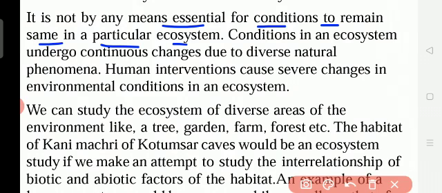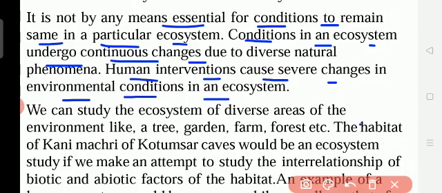Okay, and the next one: it is not by any means essential for conditions to remain the same in a particular ecosystem. Conditions in an ecosystem undergo continuous changes. That means sometimes more rain, sometimes less rain, and sometimes no rain at all. Sometimes plants will dry very soon, and plants will spoil. So there are different conditions, continuous changes in the ecosystem. Human interventions cause severe changes in environmental conditions in an ecosystem.